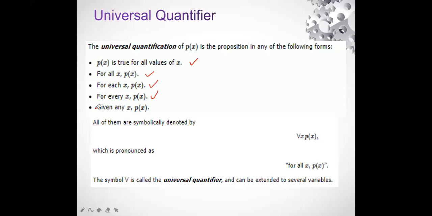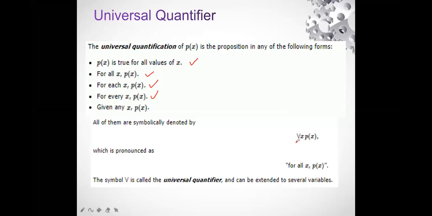Now let's see, if it is given any x where px is defined, how are we going to symbolically denote this value? I have already told you that universal quantification is defined with the help of a symbol, that is, this particular symbol is used for the universal quantifier.